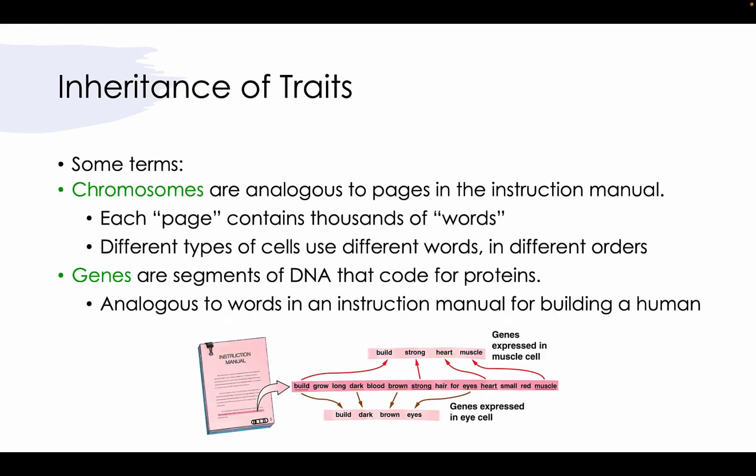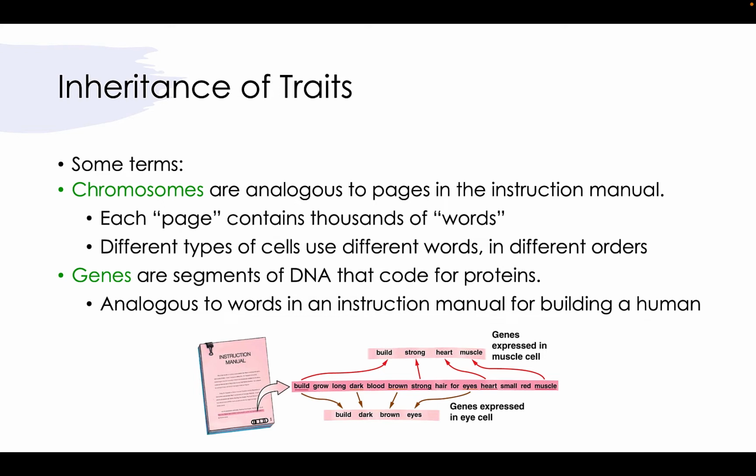To understand a lot of this, we have to take a step back and make sure we understand some terminology. Chromosomes, which we should already be familiar with, are analogous to the pages in the instruction manual. Each page is going to contain thousands of words. Different types of cells use different words in different orders.